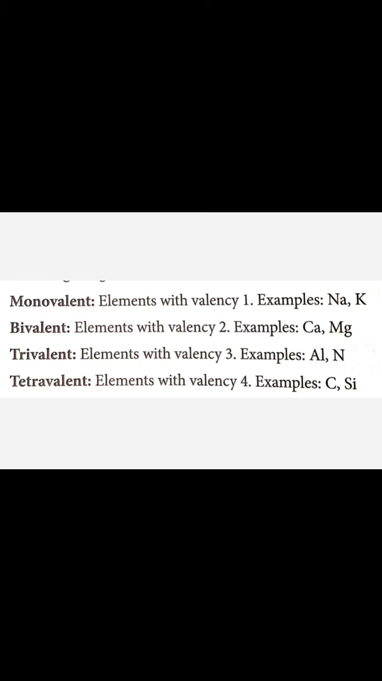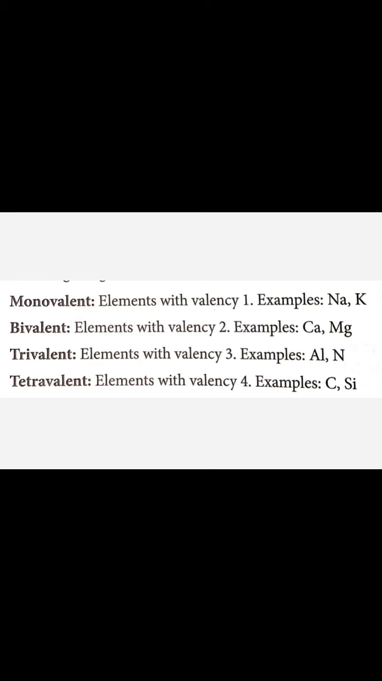First one is monovalent. Mono means 1. When the element has valency 1, it means when the atom releases or takes 1 electron, then that atom will be called monovalent. It means valency is 1. So here in example, sodium and potassium, they both have 1 positive charge.